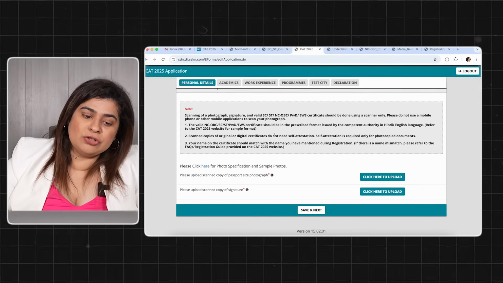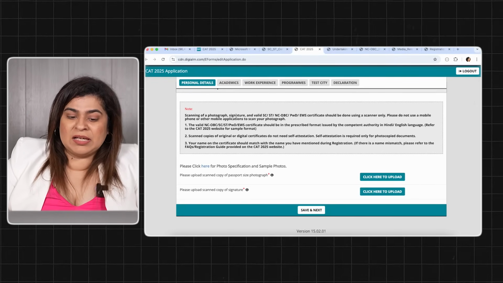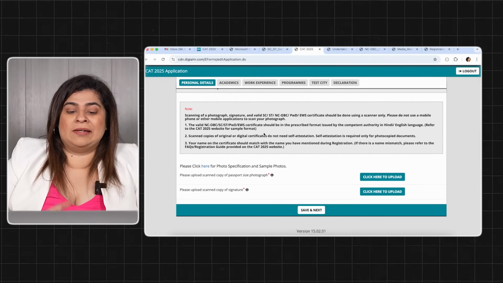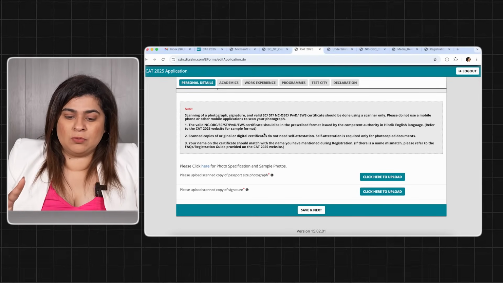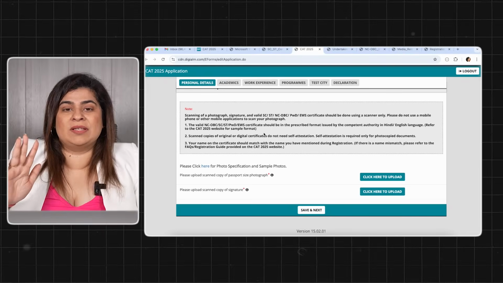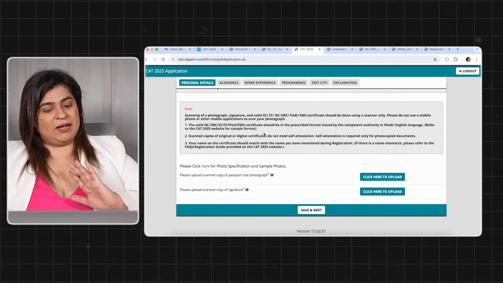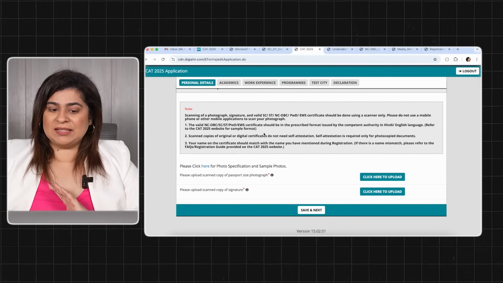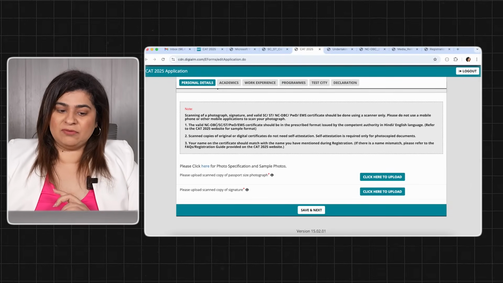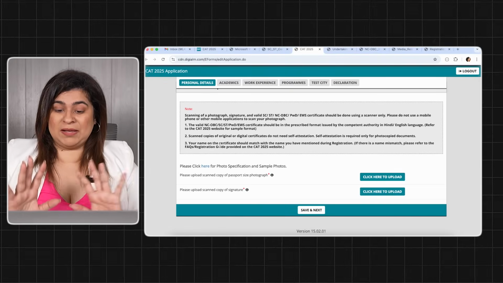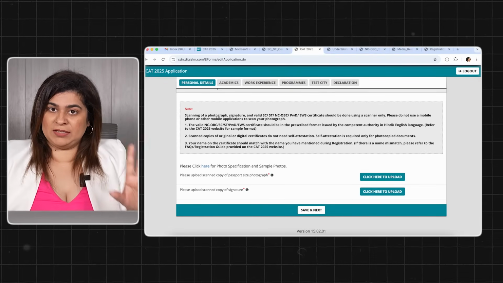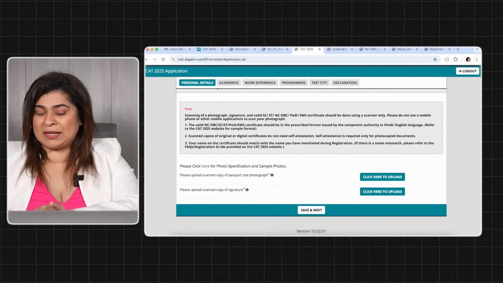So like I mentioned, you need a scanned photograph, signature and your valid SC, ST, NCOBC, PWD, EWS certificate which has to be uploaded here. Do not use mobile phones. Please scan your photographs and submit it. Okay? Now they have mentioned your specifications for your certificates. We saw all the samples just a while back.